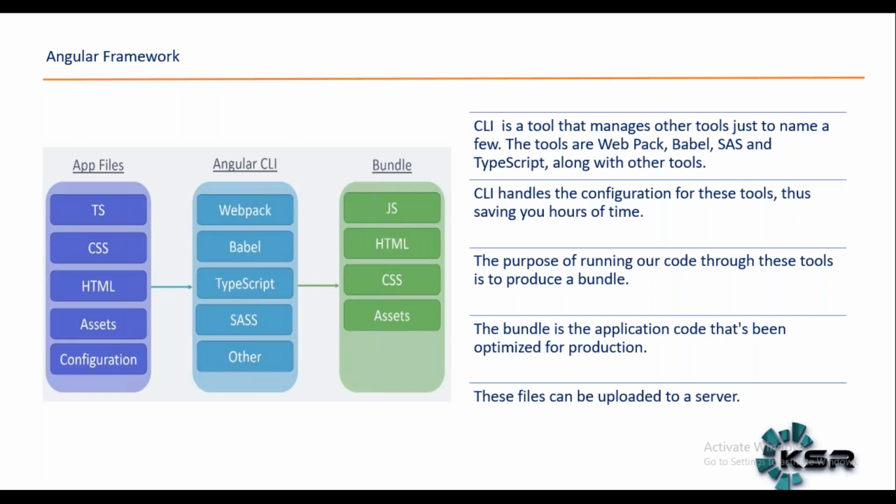So what the CLI does, that's what we are saying in this particular slide. CLI is a tool that manages other tools. What are the other tools? The first file you can see in the app files: we have a TypeScript file and a CSS file. TypeScript file is for Angular script. CSS file is for styling the application. Assets are where you keep images or whatever. Configuration file is where you keep your own configuration metadata, where you want to look up your components, modules, and everything. So for that we'll use configuration.